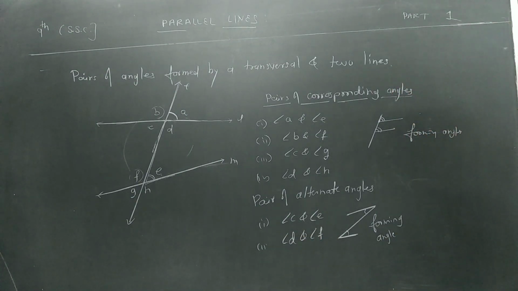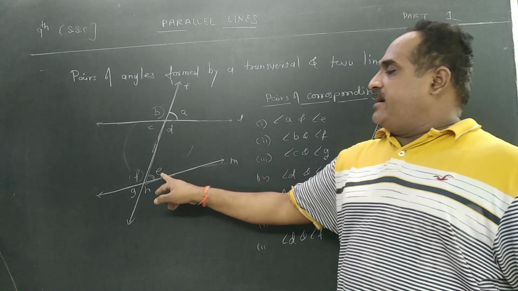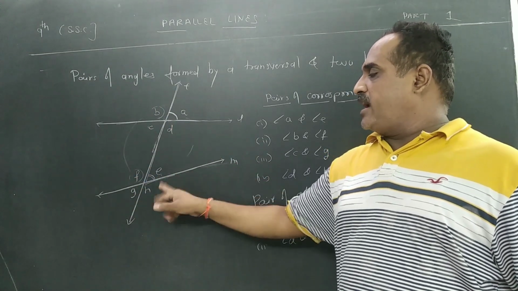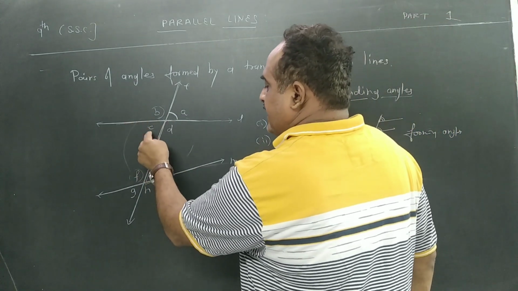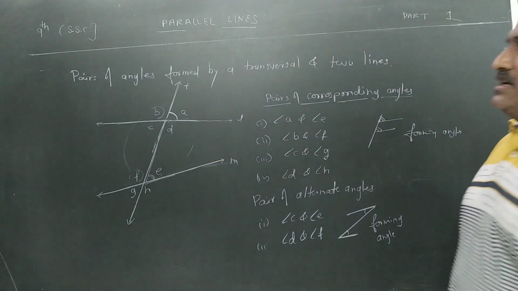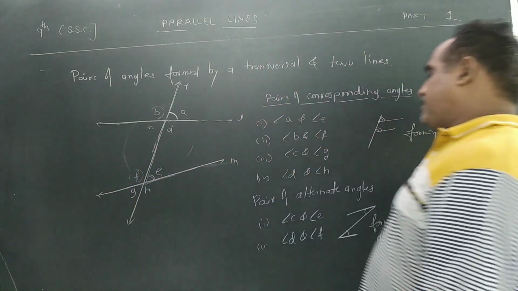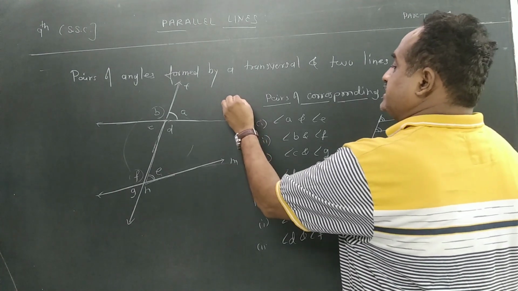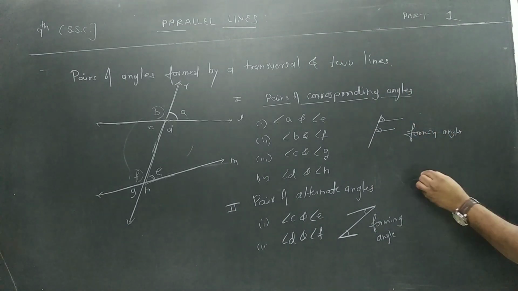So Z forming angles are what? Alternate angles. Once again, these two angles will be called as what? Corresponding. These two will be called as corresponding. Angle D and G is called as what? Corresponding angles. And Z forming, that is angle C and E are Z forming angles, will be called as what? Alternate angles. And angle D and F are again alternate angles, which are called as Z forming angles. This is the first part, this is the second type, and I am going for the third type.